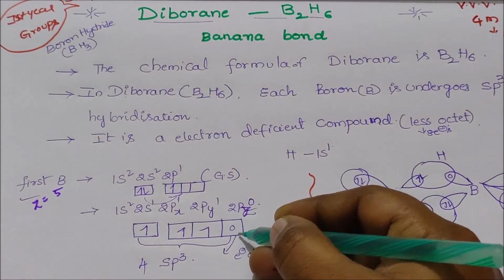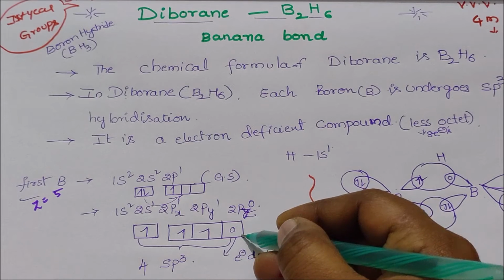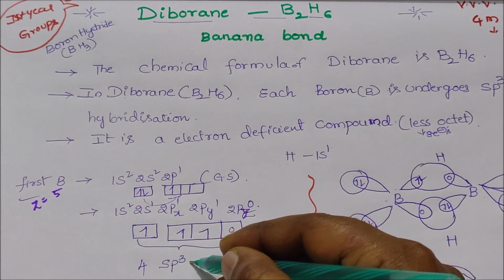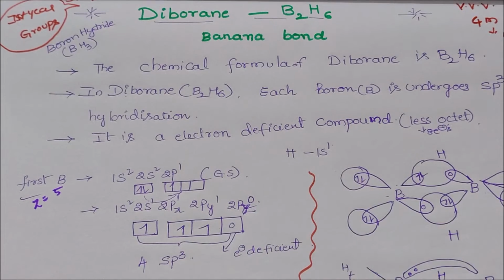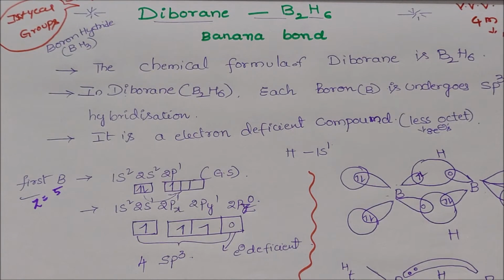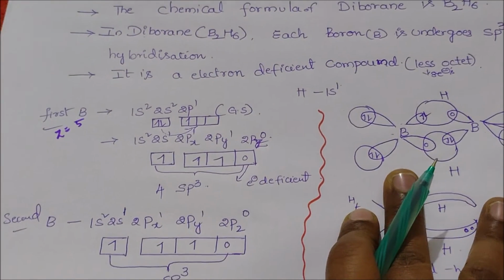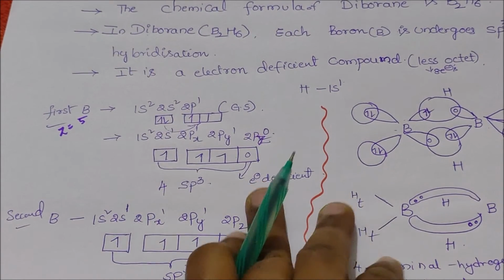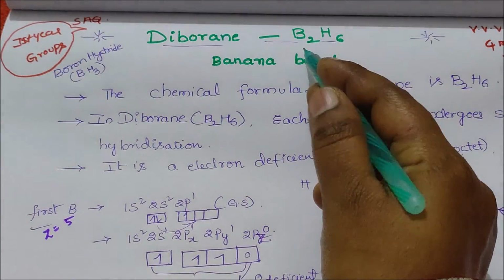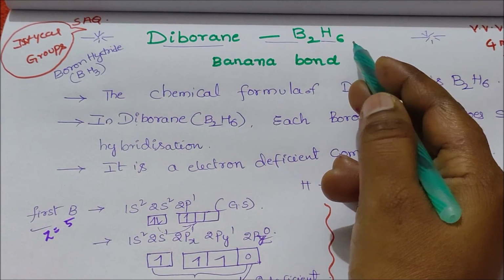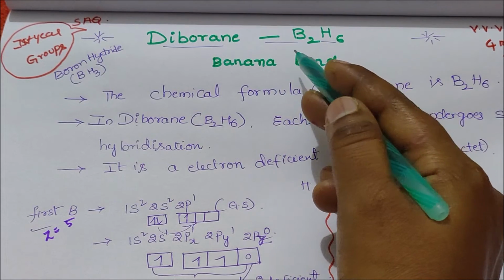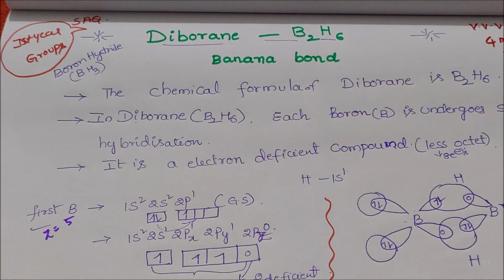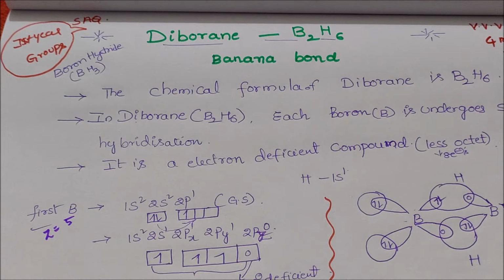So it is electron deficient. Less octet means electron deficient. The phenomenon of forming 4 sp3 hybrid orbitals is called sp3 hybridization. Similarly, the second boron atom is also like this. In B2H6, the 6 hydrogens bond with the boron atoms.